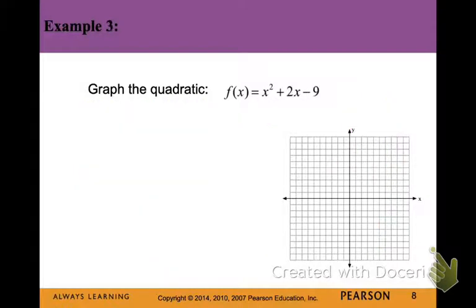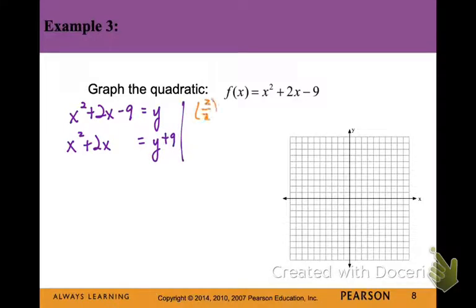All right, let's try another one. So let's complete the square to get this into standard form. So in this case, I'm going to replace f of x with y. I'm going to move my c value over and leave space to complete the square. So half of 2 is 1, 1 squared is 1. So I'm going to add 1 to both sides.